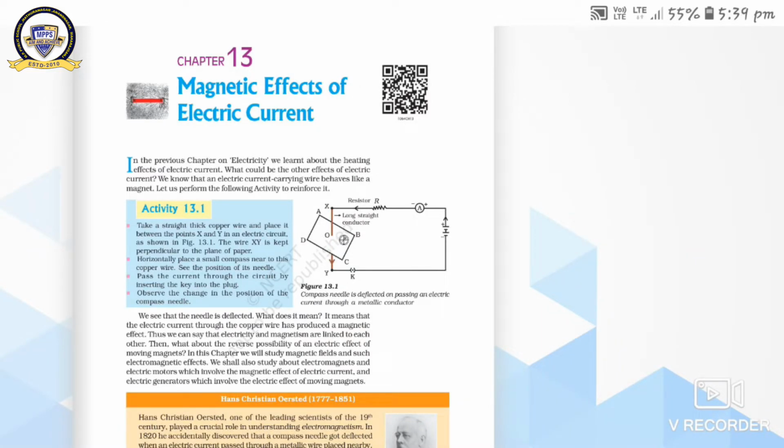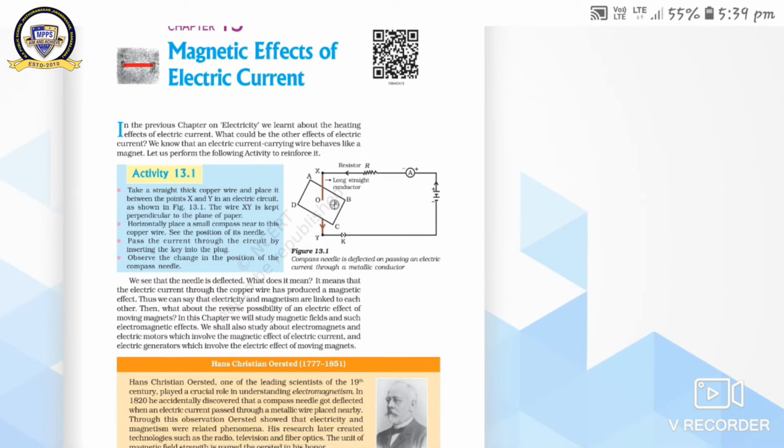Today I will start the chapter on the magnetic effects of electric current. In this chapter, we will study the relation between electric current and magnetic field. How is the magnetic field varied by the electric current, and how is electric current varied by the magnetic field? How are they related to each other? How can their strength be changed by changing the magnetic field as well as the electric current?